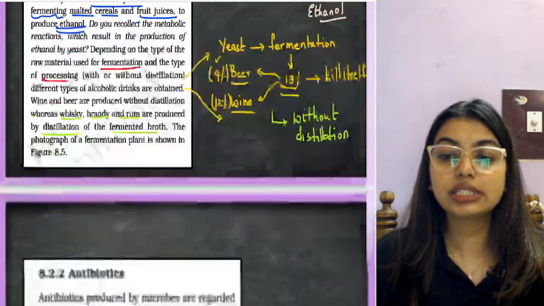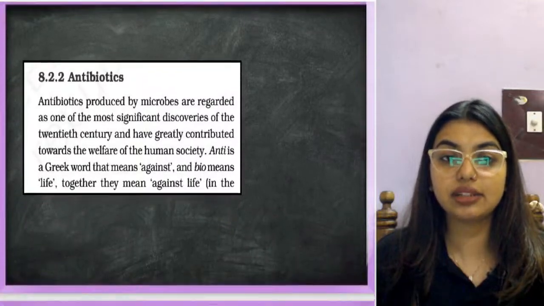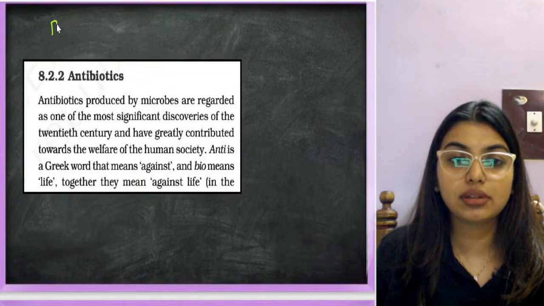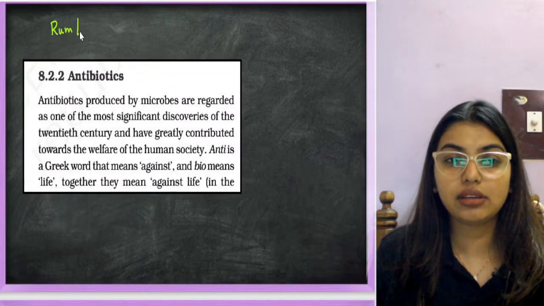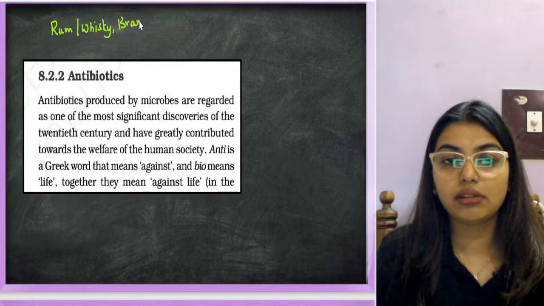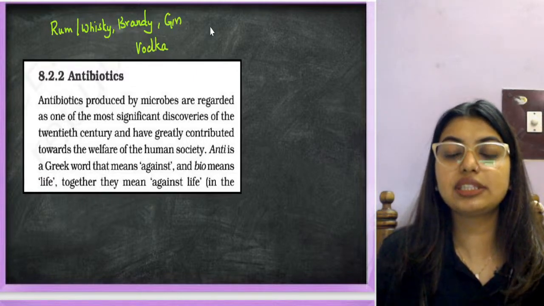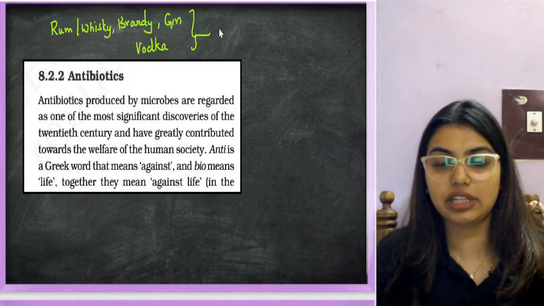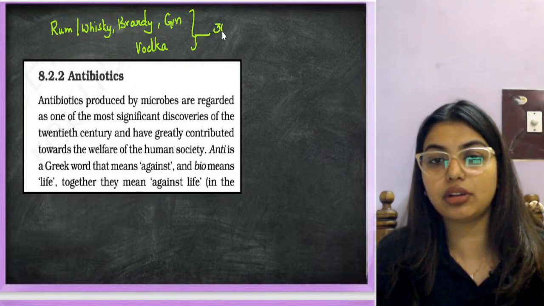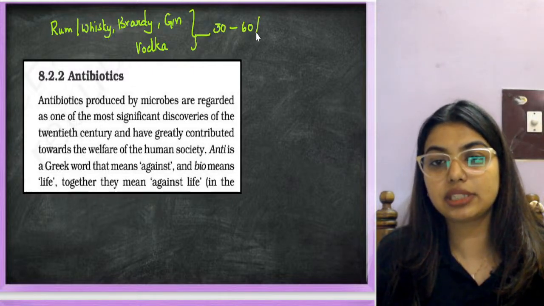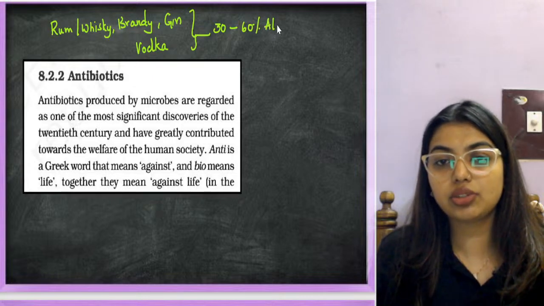So students, the alcoholic drinks like rum, whiskey, brandy, gin, vodka, all of these are at a higher alcohol level. That means it can go somewhere between 30 to 60% alcohol. Okay, 30 to 60% alcohol.